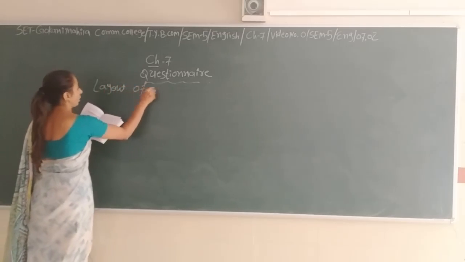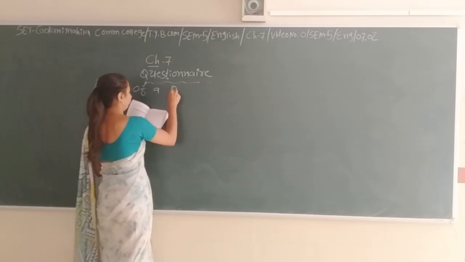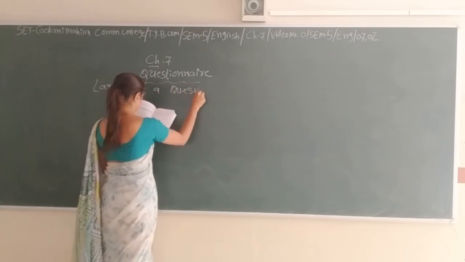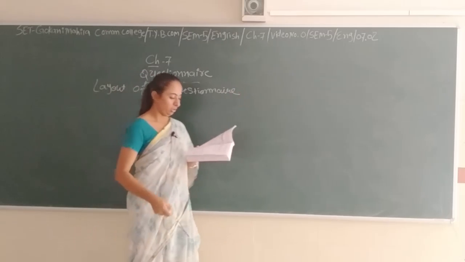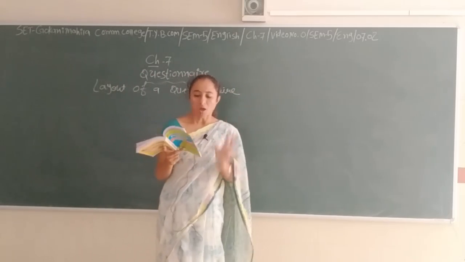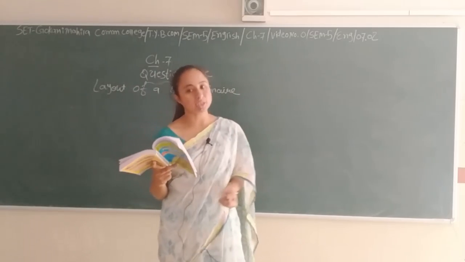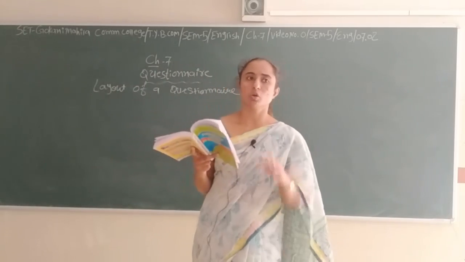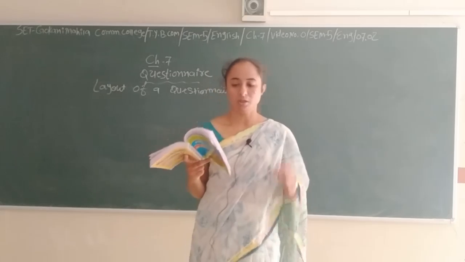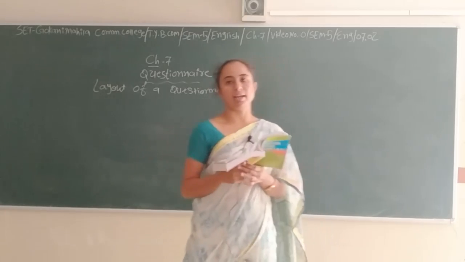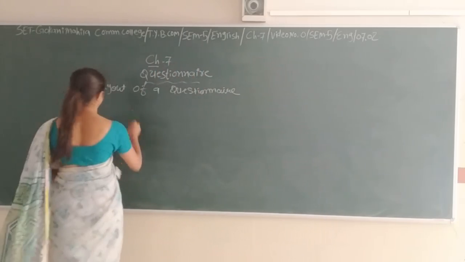Layout of a question. Generally, a questionnaire is divided into two parts. First, the personal information, and second, the field of inquiry.